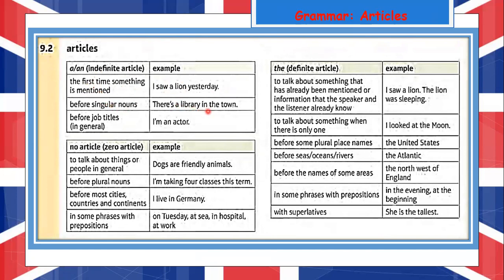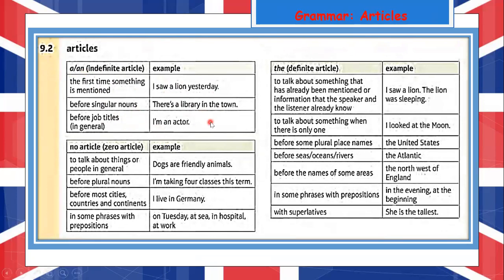Example, there's a library in the town. And we also use the indefinite article a or an before job titles in general. Example, I am an actor. Please don't forget we use a before a consonant sound and we use an before a vowel sound.